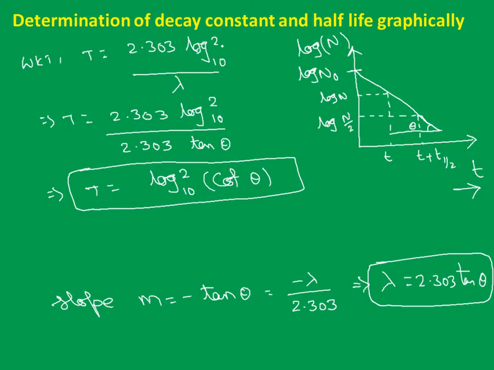So 2.303 into log 2 to the base 10 whole divided by lambda, and lambda just now we have calculated, it was 2.303 into tan theta. 2.303 will cancel out, you will be left over with log 2 to the base 10 whole divided by tan theta. 1 by tan theta is cot theta. So the half life can be given as log 2 to the base 10 cot theta. So from the graph we can calculate like this. Log 2 to the base 10 is a constant value, 0.3013. So from that we can calculate this. Are we clear with this?